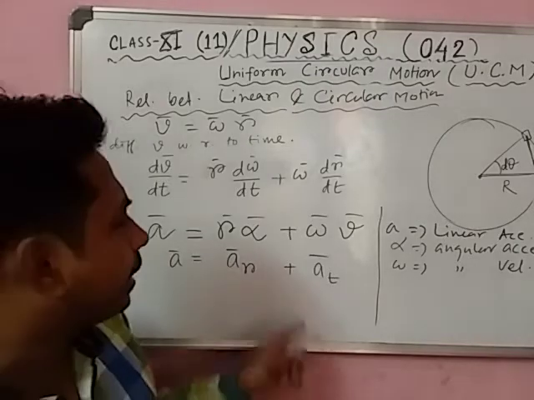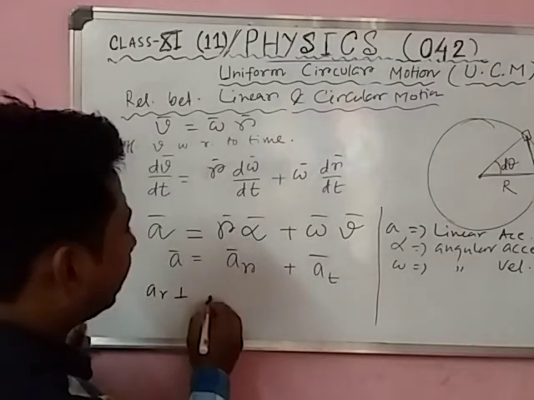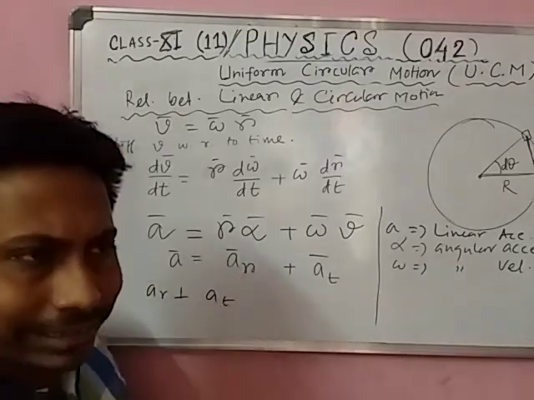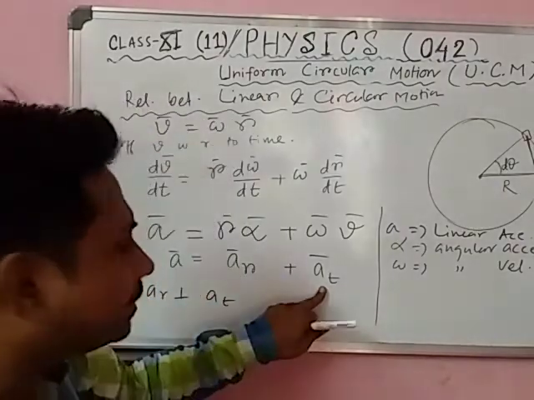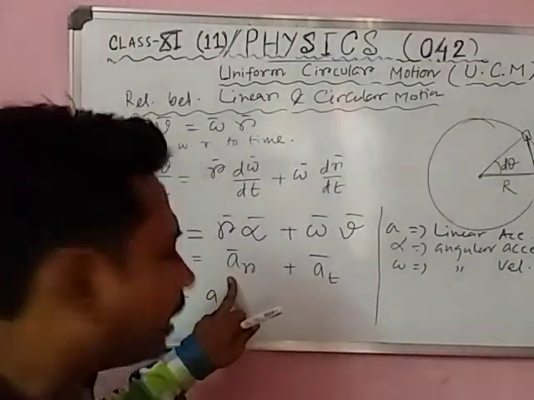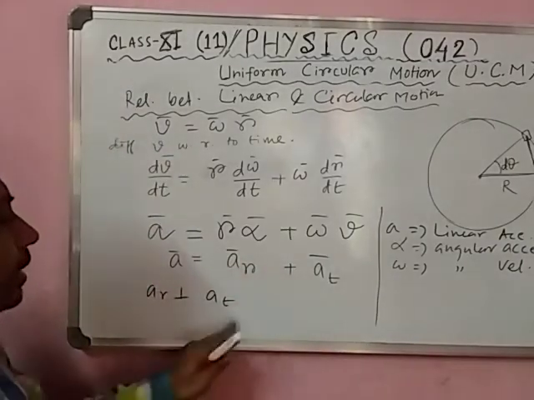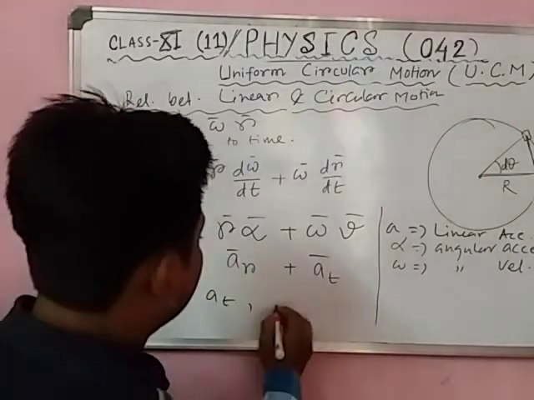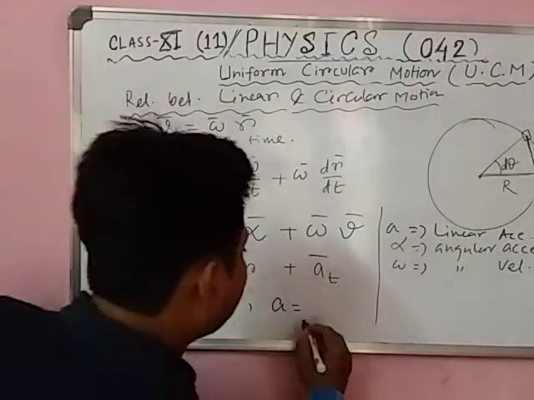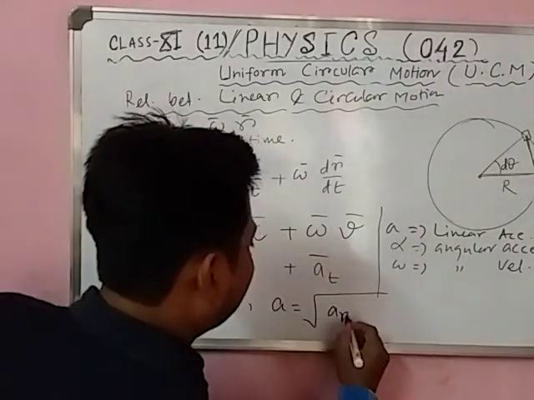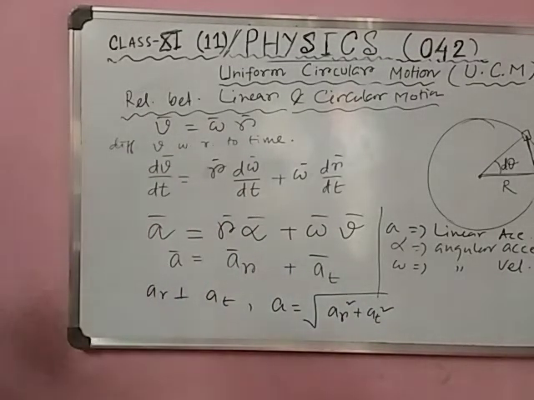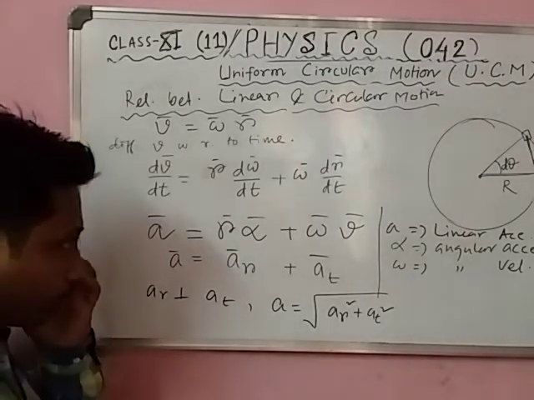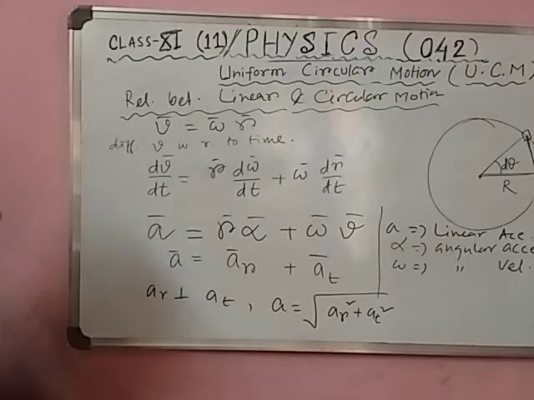Now see, ar is always perpendicular to at. This is the rotational acceleration and this is the tangential acceleration. This is the main acceleration. So ar is perpendicular to at, which means the value of a is equal to root over of ar square plus at square. So if you put the values, you will get the acceleration. Copy it, pause the video and write it down.